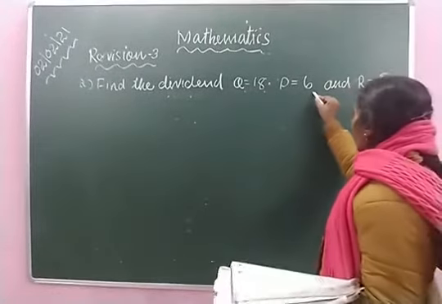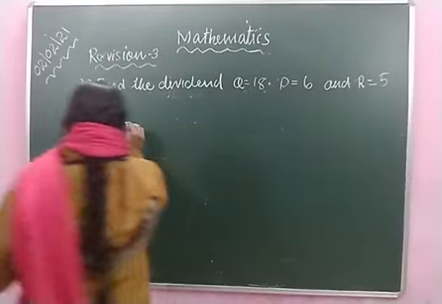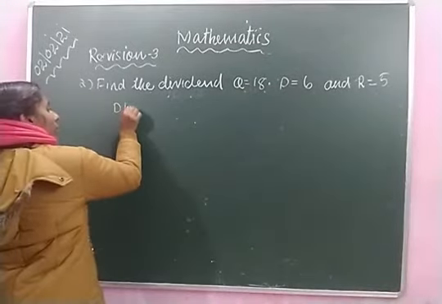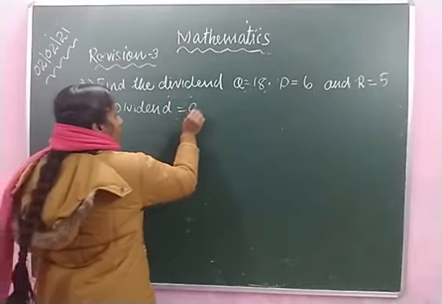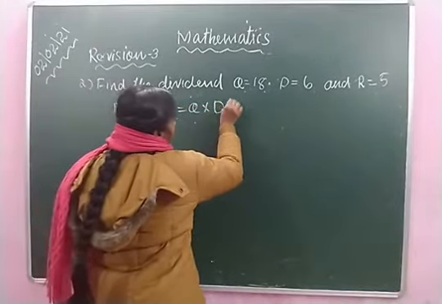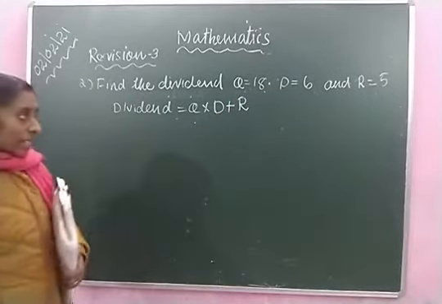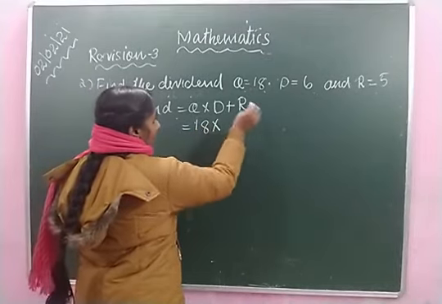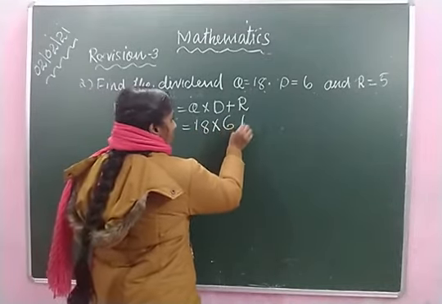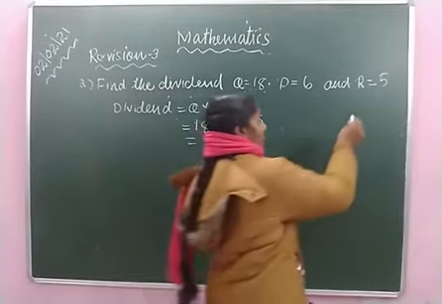Quotient is 18, divisor is 6 and remainder is 5. Then dividend is equal to quotient multiplied by divisor plus remainder. Quotient is 18. 18 multiplied by divisor 6 plus remainder 5 is equal to 18 multiplied by 6 plus 5.